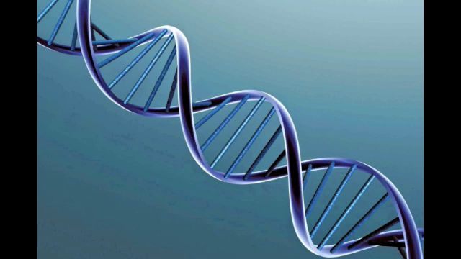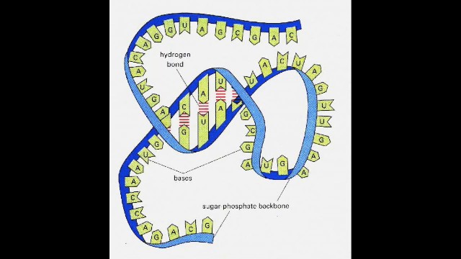DNA, or deoxyribose nucleic acid, has no oxygen. DNA's nitrogen bases are adenine, thymine, guanine, and cytosine. They are spiral or alpha helical, double-stranded and anti-parallel. The RNA, or ribose nucleic acid, has oxygen and its nitrogen bases are adenine, guanine, cytosine, and uracil. It is also single-stranded. Each nucleic acid is connected to another nucleic acid by hydrogen bond.